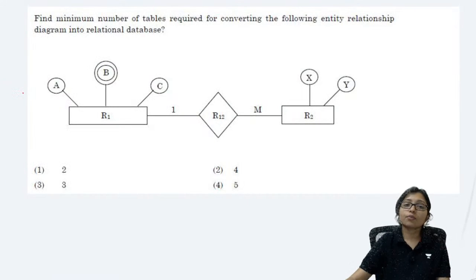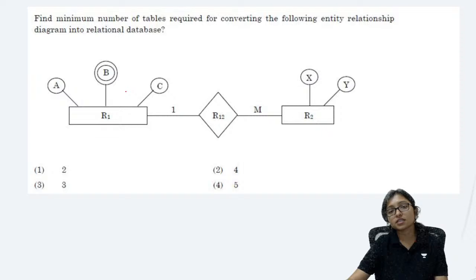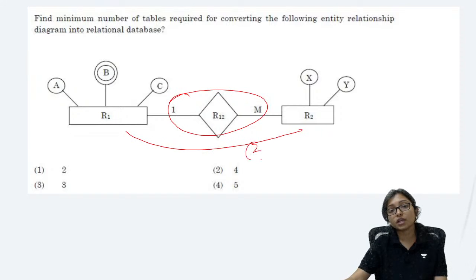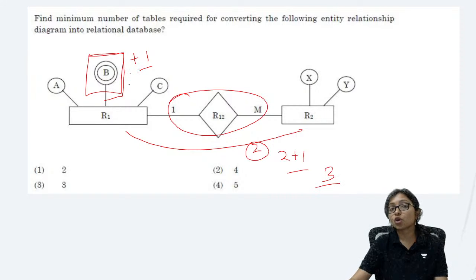And now in the question, as you have already given the answer, this is 1 to many. As it is 1 to many, for both there will be only 2 tables. But as this is a multi-valued attribute, I need 1 extra. So 2 plus 1, that is 3. For a multi-valued attribute, we always require a separate table, and this is the symbol of a multi-valued attribute. That's why the answer will be 3.